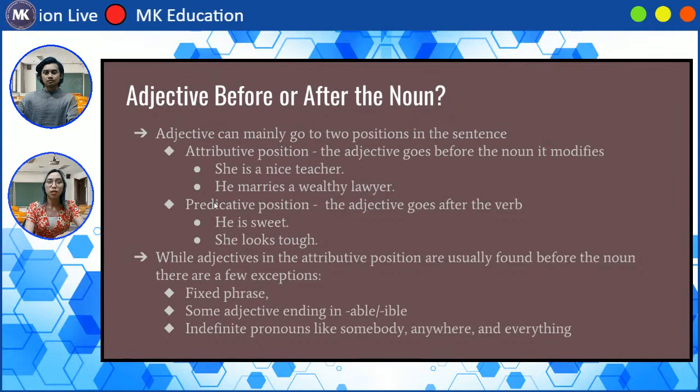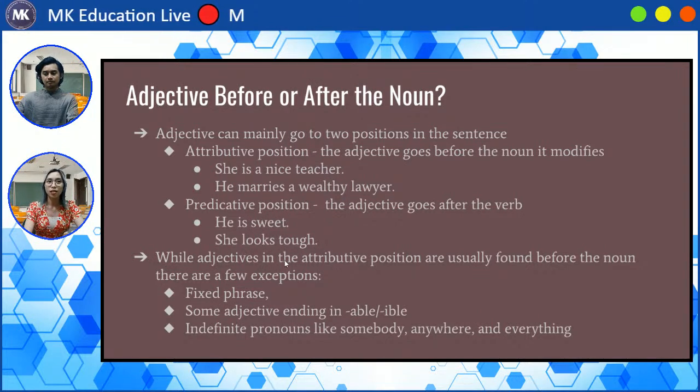And the second position, the predicative position, the adjective goes after the verb. Okay, for example, he is sweet. And in this case, we have our be verb is, and the adjective is sweet. The second one, she looks tough. The verb looks and the adjective tough.